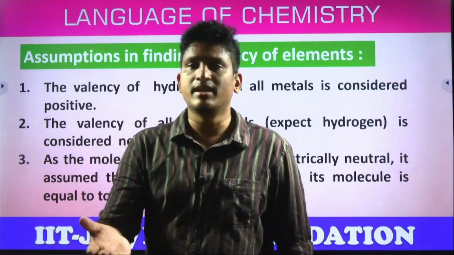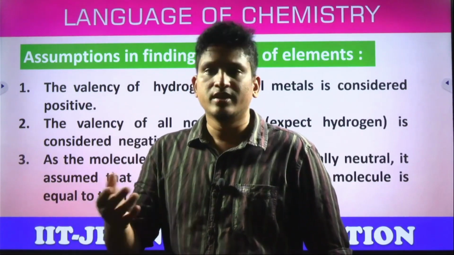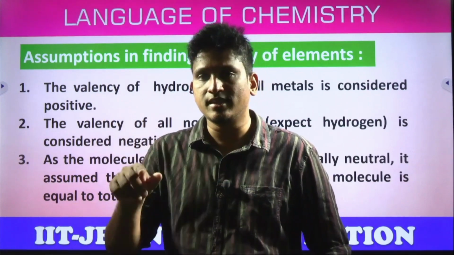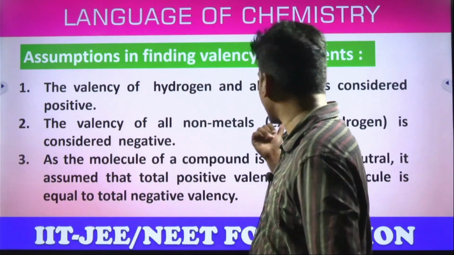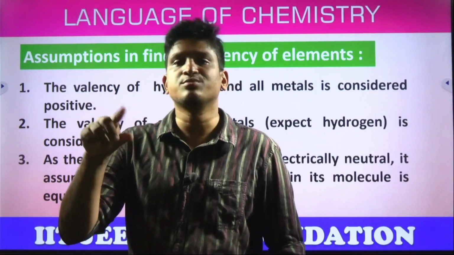If an element gains 1 electron, it gets -1. If an element gains 2 electrons, it gets -2. If an element gains 3 electrons, it gets -3. Even though here it is given as except hydrogen, hydrogen also can gain an electron to become the hydride ion, H-. Remember.